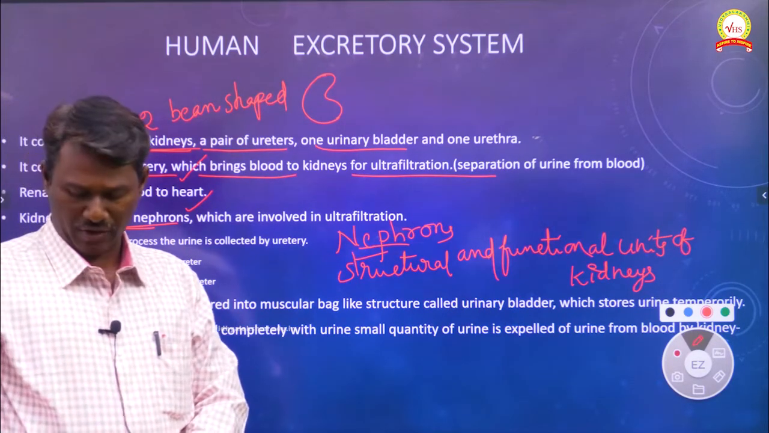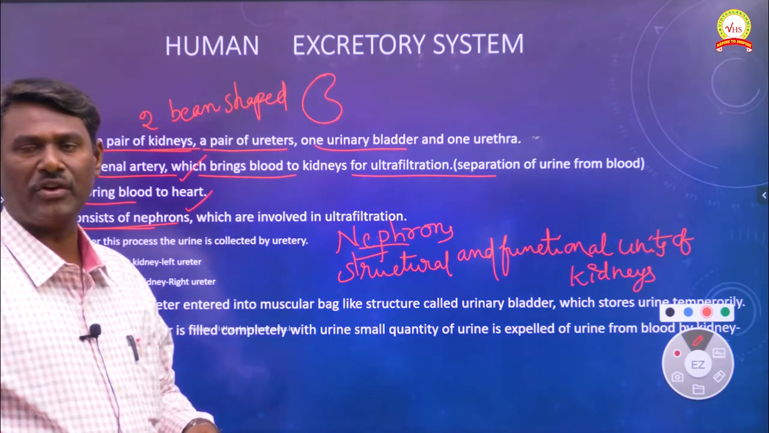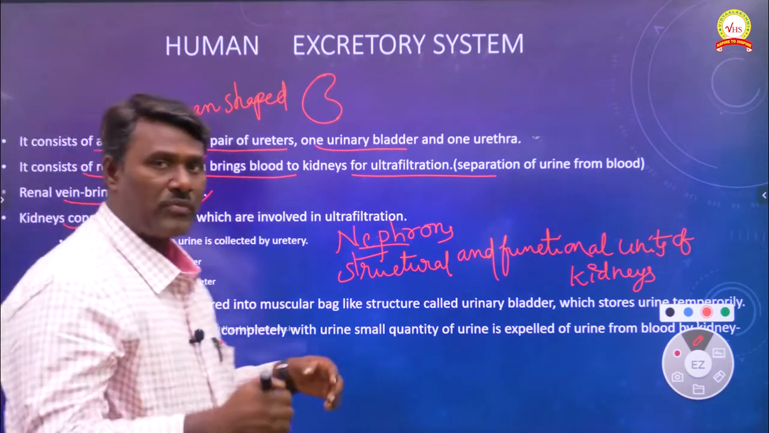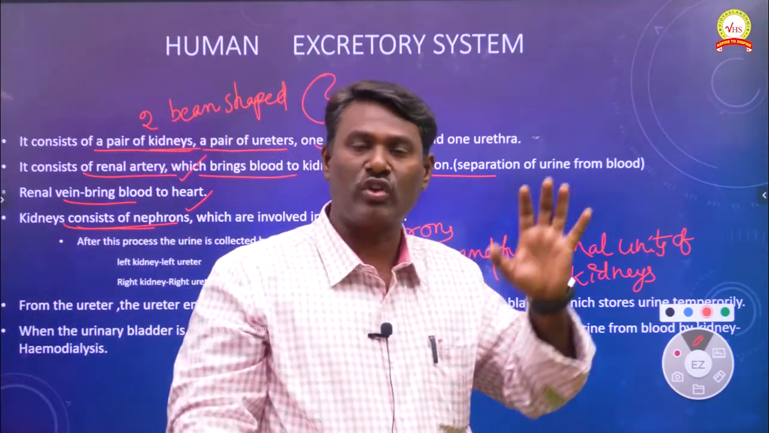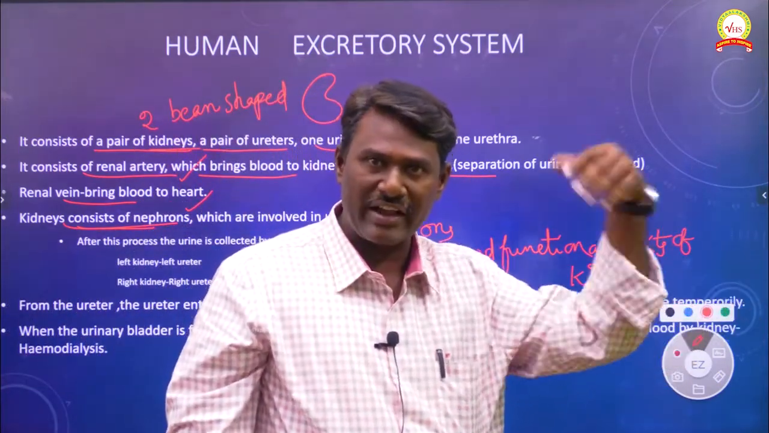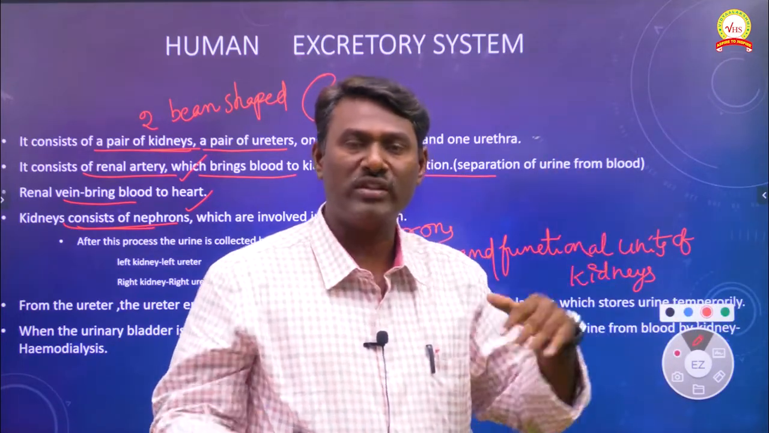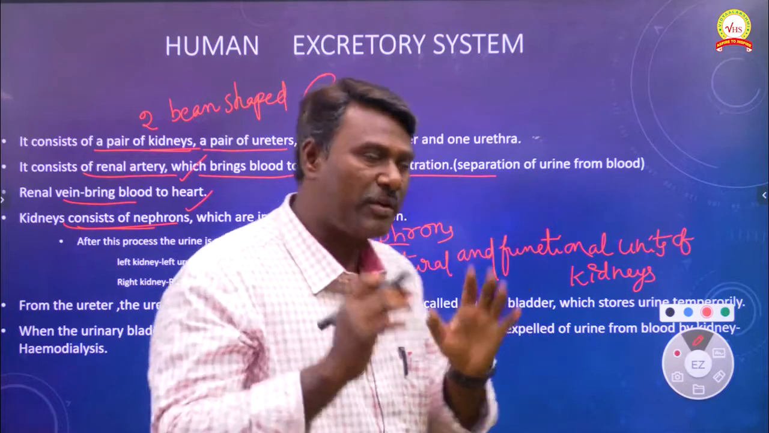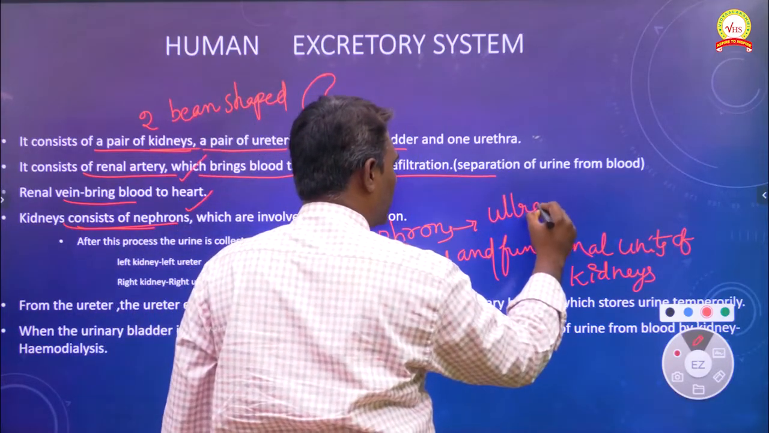So all these nephrons are the basic structural and functional units of kidneys. Within the kidney we can see millions of nephrons. Each kidney, left kidney and right kidney, consists of a number of nephrons. These nephrons play an important role in a specific process called ultrafiltration.